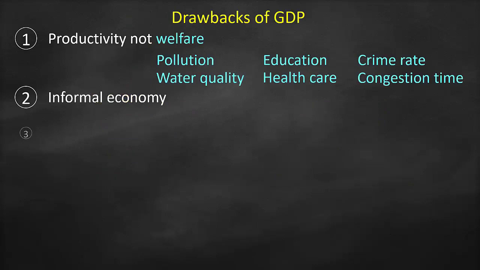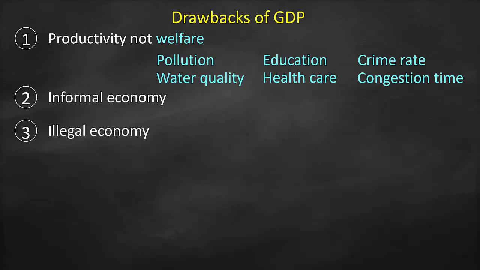Another drawback for GDP is illegal economy. Do you remember what the definition of GDP is? All goods and services produced in a country in 1 year. So, if we put the ethical consideration aside for now, if we produce anything, it should be included in our GDP, either legal or illegal, because this is the definition of GDP. Therefore, if we produce drugs, it should be included in GDP, and all other illegal activities.